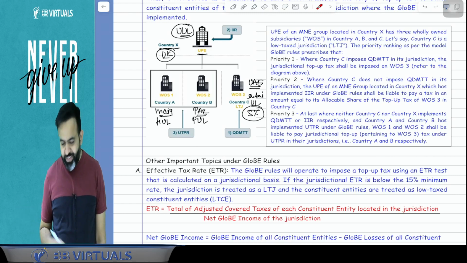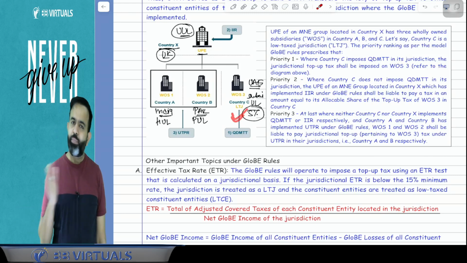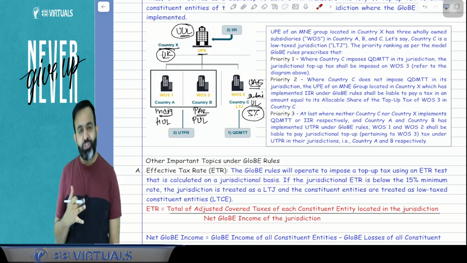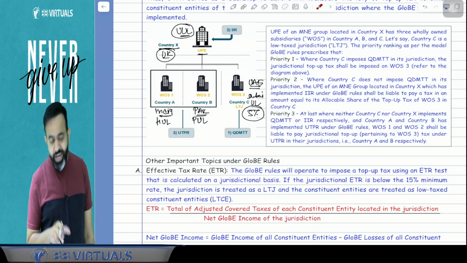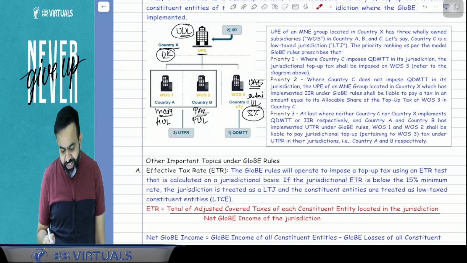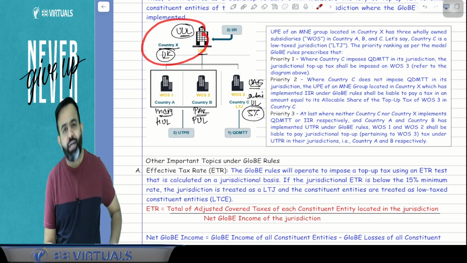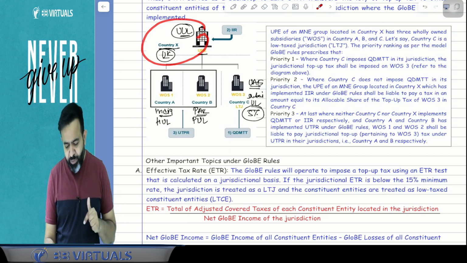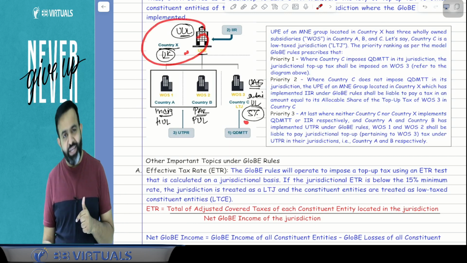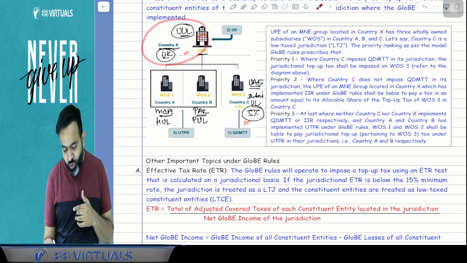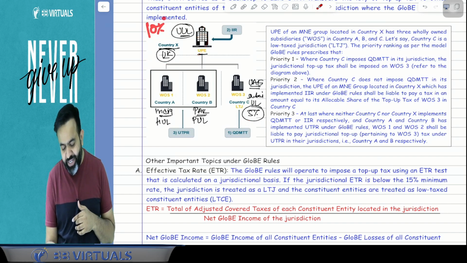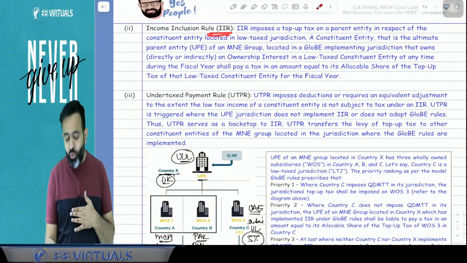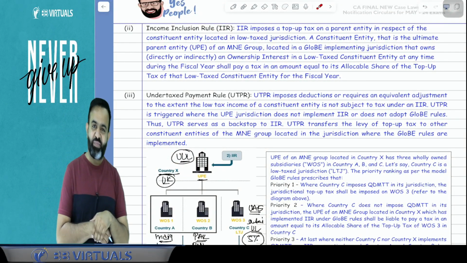But guys, suppose for example, Dubai is not charging the top-up tax. Dubai is charging only 5% tax. There is no GloBE rule related law in Dubai. So Dubai is not charging that 10% tax. Then guys, this rule says that here the UK will charge that 10% tax. Means whatever income earned by this Unilever from Dubai, on that amount guys, the UK will charge that 10% tax, and this 10% tax charged by the UK will be known as the IIR.